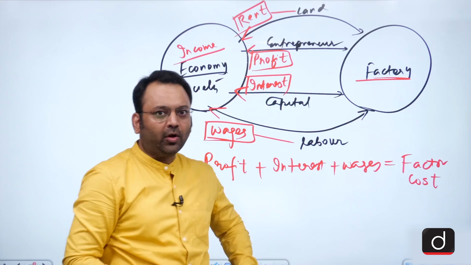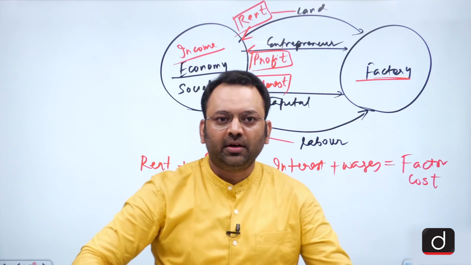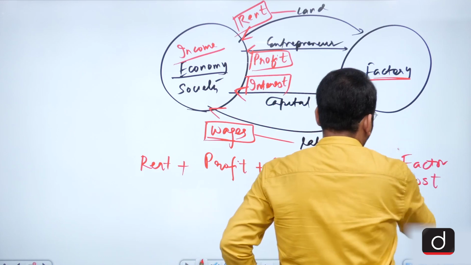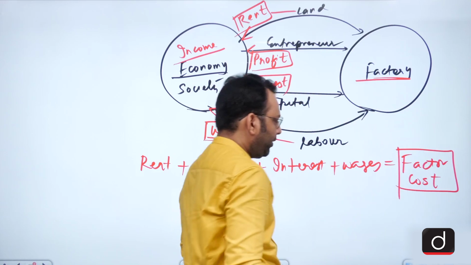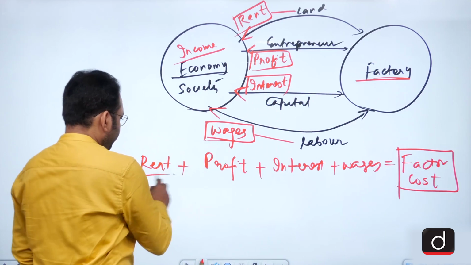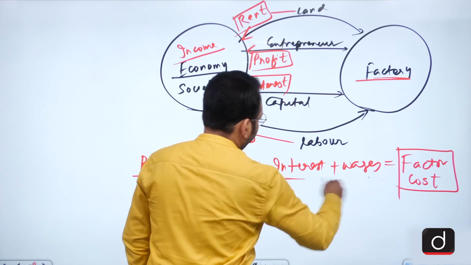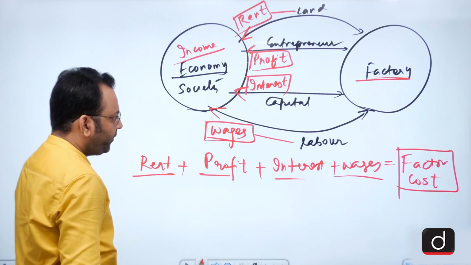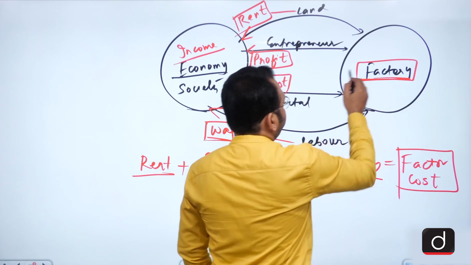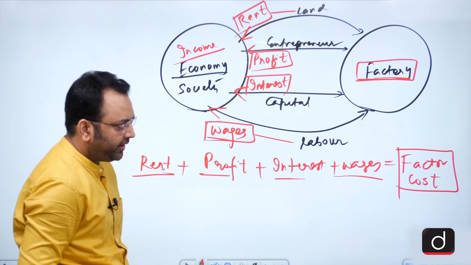Factor cost means the cost at which the production is taking place. It does not include any taxes. It includes only the rent, profits, interest and the wages. So, factor cost is the cost at the level of the factory at which production takes place.